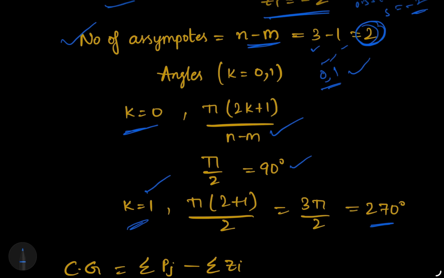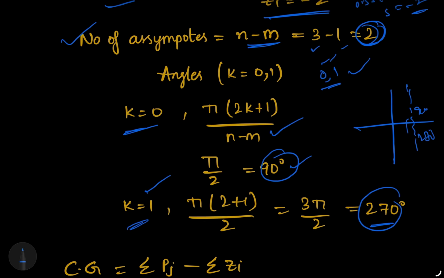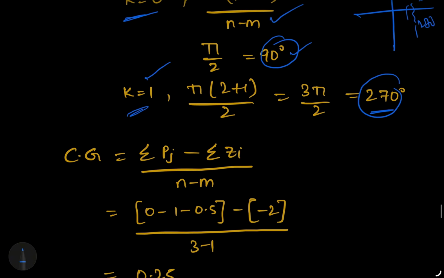So what can we identify here? These asymptotes are vertical lines, at 90 and 270 degrees. Now we need to find the centroid, the center of gravity. That means the sum of poles minus the sum of zeros, divided by n minus m.